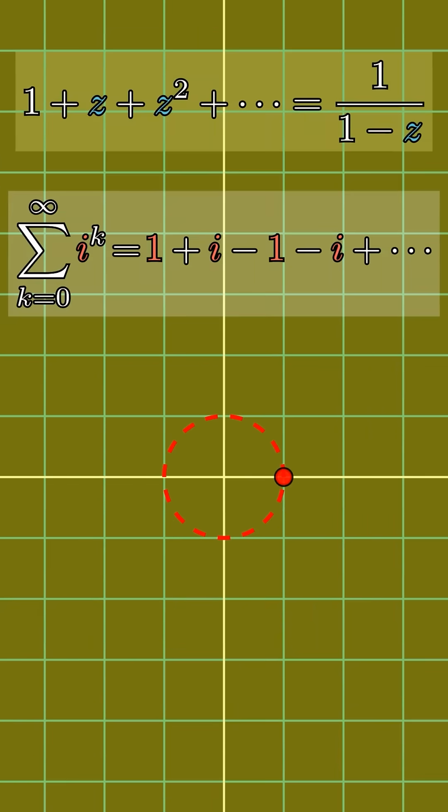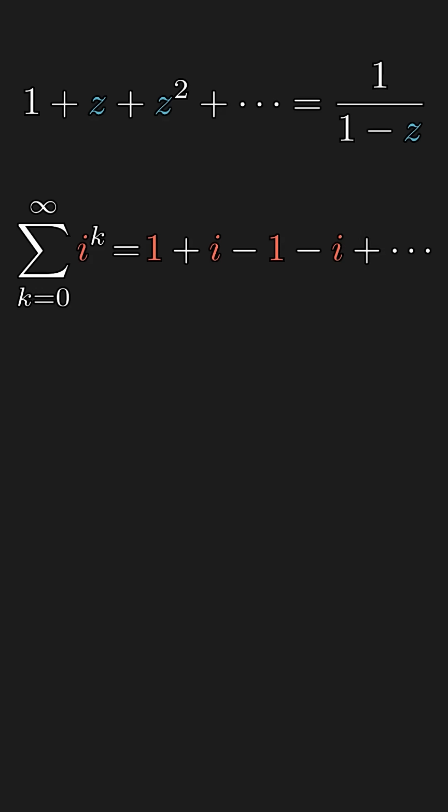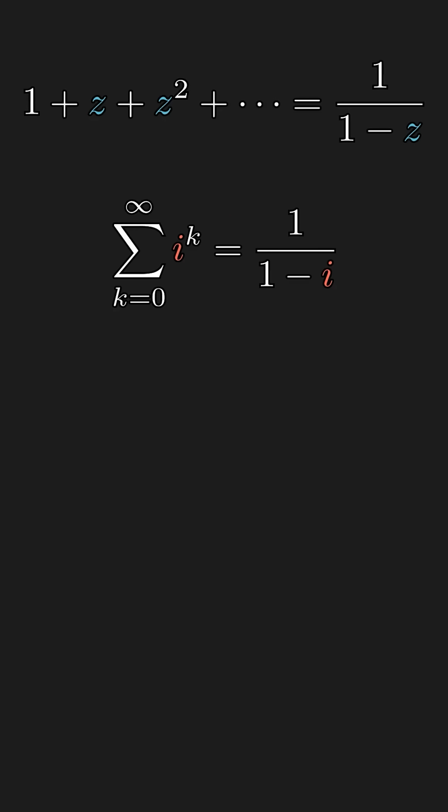But if we extend the domain of the function in a way that remains complex differentiable, there is a unique extension that is defined for all complex numbers except for 1. And that unique continuation happens to be 1 over 1 minus z, which has a singularity at 1. So the sum of powers of i itself diverges as a series, but its value makes sense over the analytic continuation. Now, let's take a look at the sum of powers of 3.